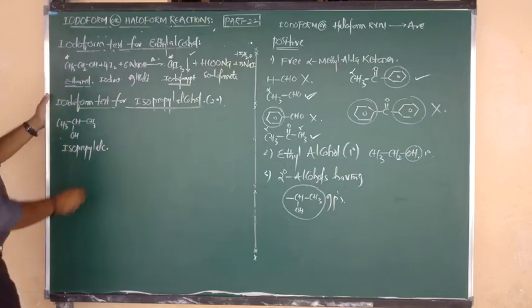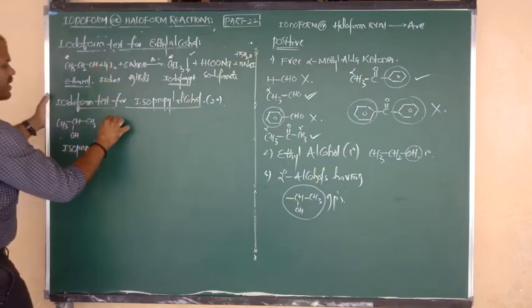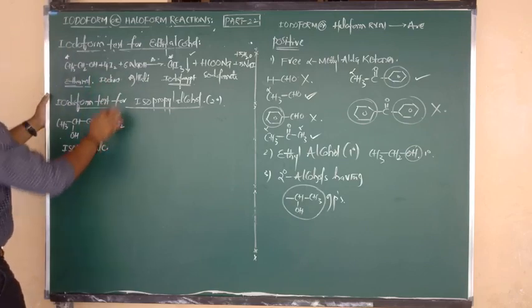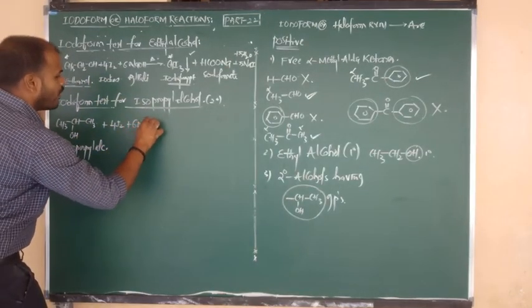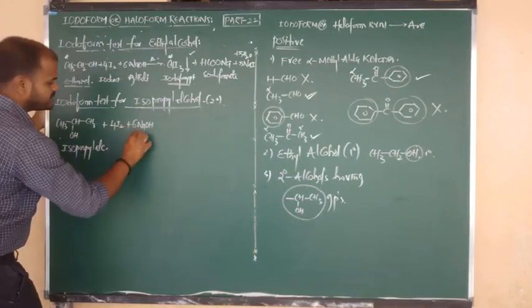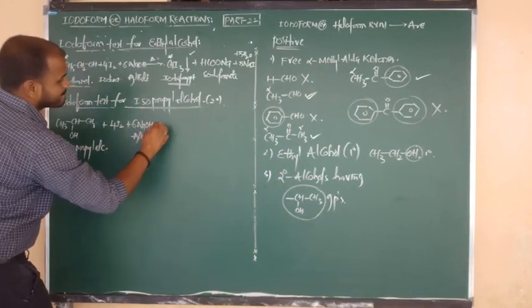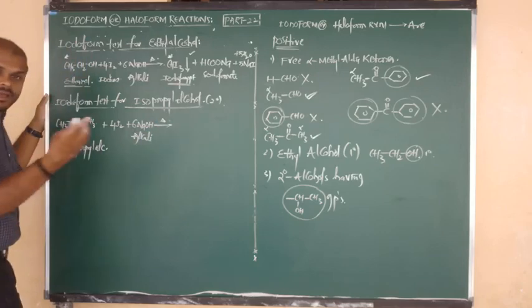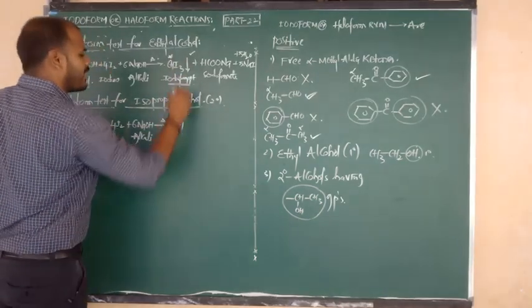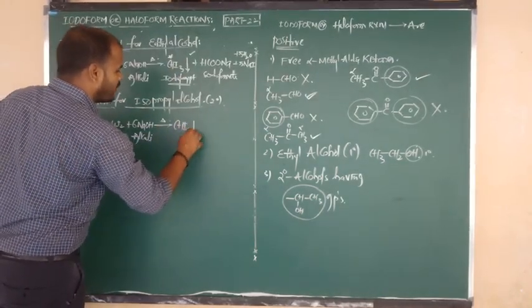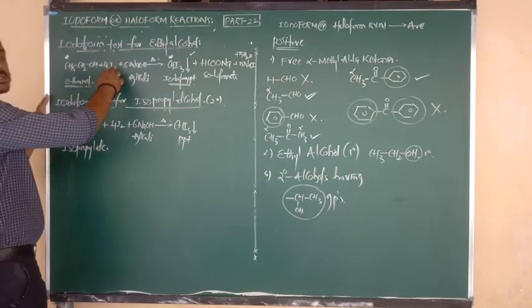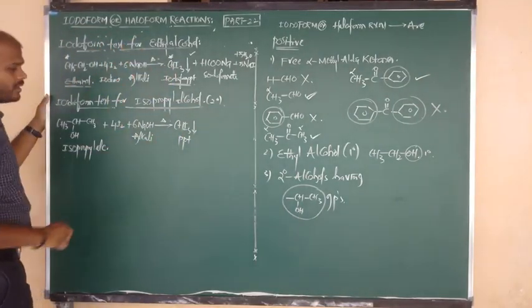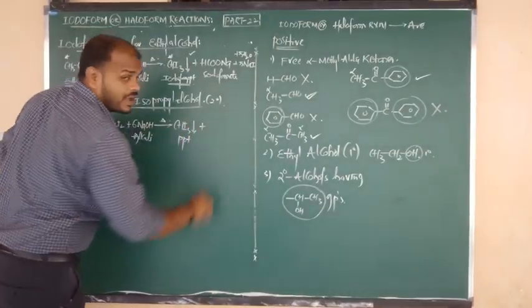Such isopropyl alcohol, again the same ratio, reacts with 4 moles of iodine and 6 moles of NaOH. On reaction with iodine and alkali, again same thing, upon heating, we get the same product, yellow PPT, or we can say iodoform, that settles down. Here, if we take Cl2 in place of I2, we get chloroform, again same thing. And we are also getting sodium salt of carboxylic acid.